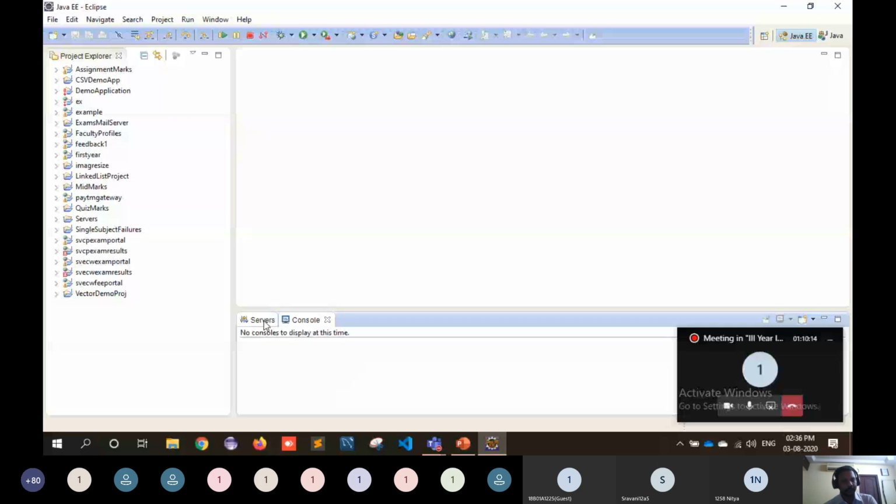And the servers window: presently we have to use a Tomcat server for execution of our web related programs, which we'll discuss later. Mainly we have to work with the project explorer, the coding window, and the console window. So there are three different windows that are very important here.